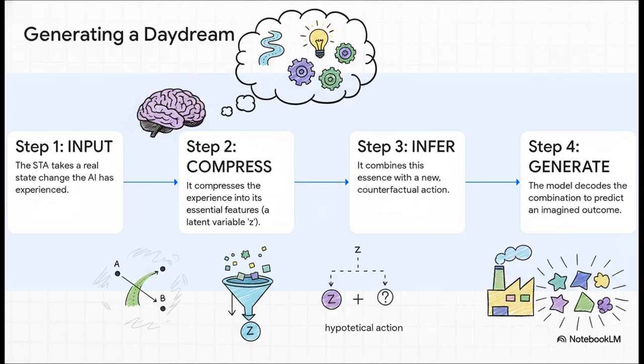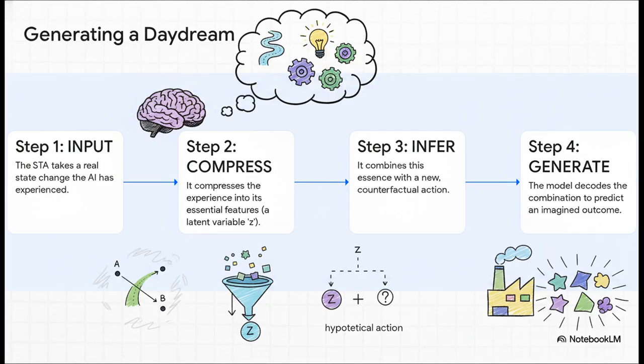And how it works is just so cool when you break it down. First, the STA takes a real memory, like say I moved from point A to point B. Then, it squishes that memory down into its most basic essential features. Next, it takes that essence and mashes it up with a hypothetical action.